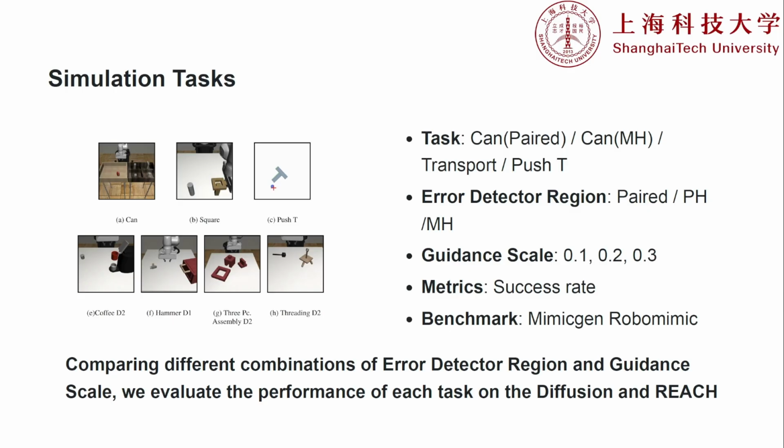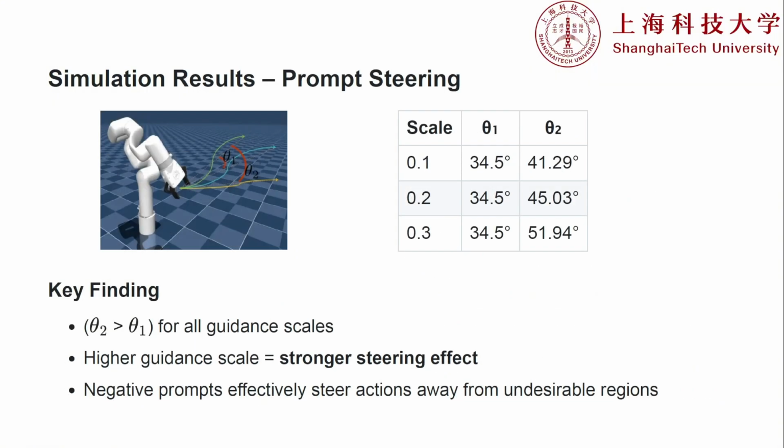The first big question: does the negative prompt actually steer the robot? The data says yes. When we measured the trajectory deviations, the prompted action, theta2, consistently showed a larger angle than the policy's natural variance, theta1. And as we increased the guidance scale, that steering effect grew even stronger, actively pushing the arm away from the failure zone.